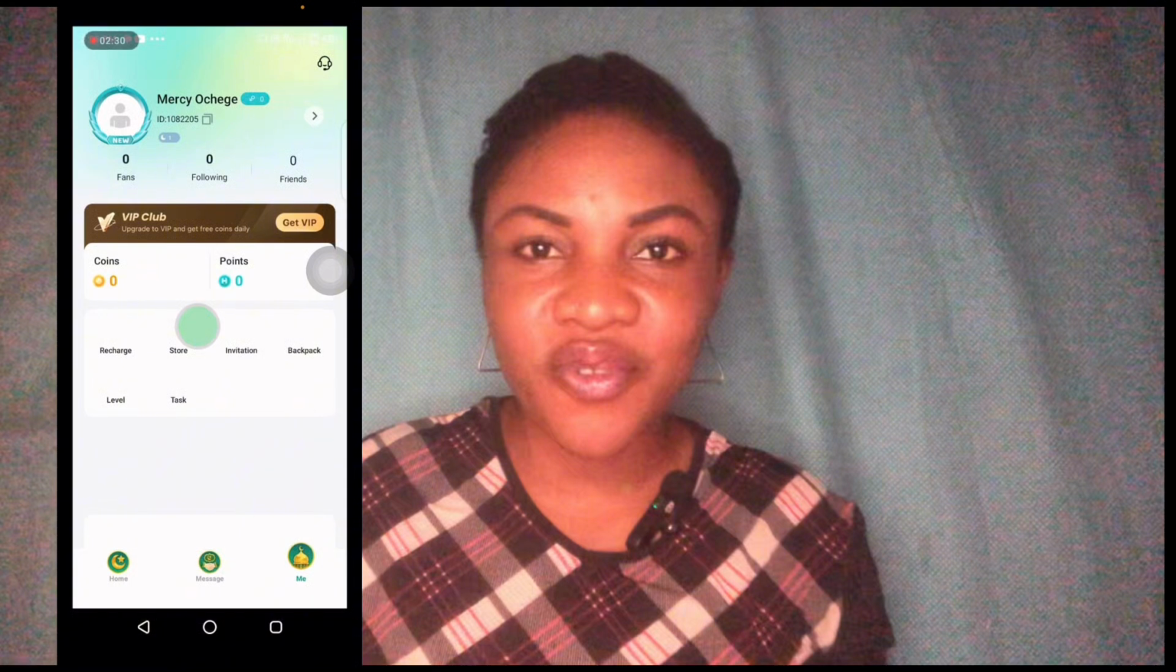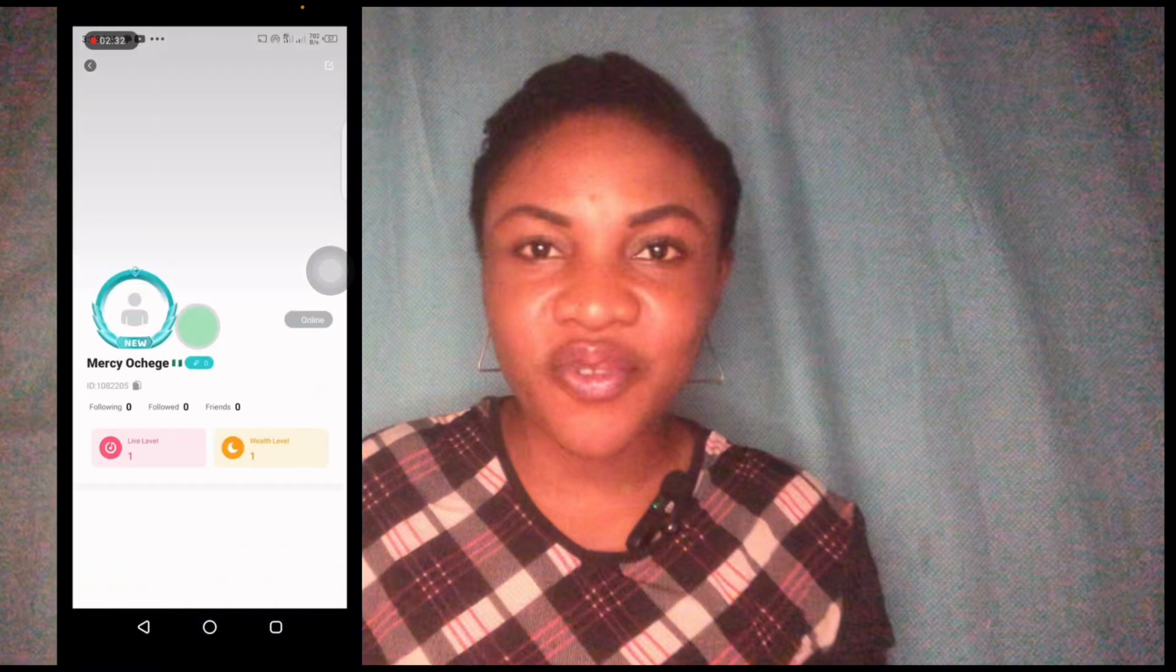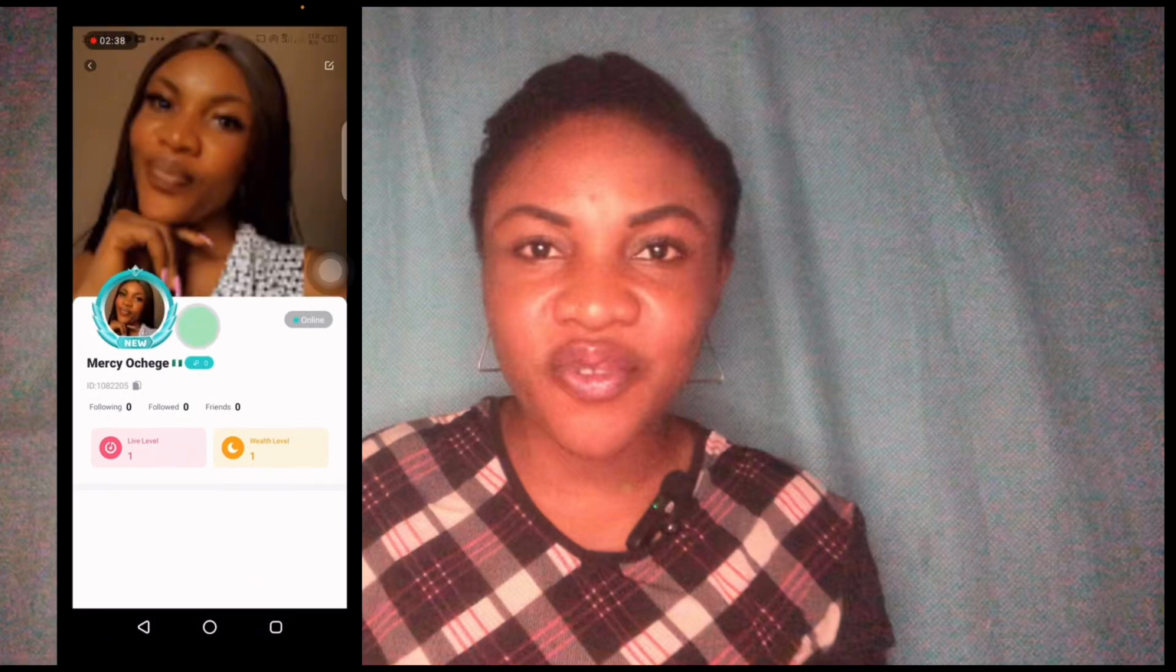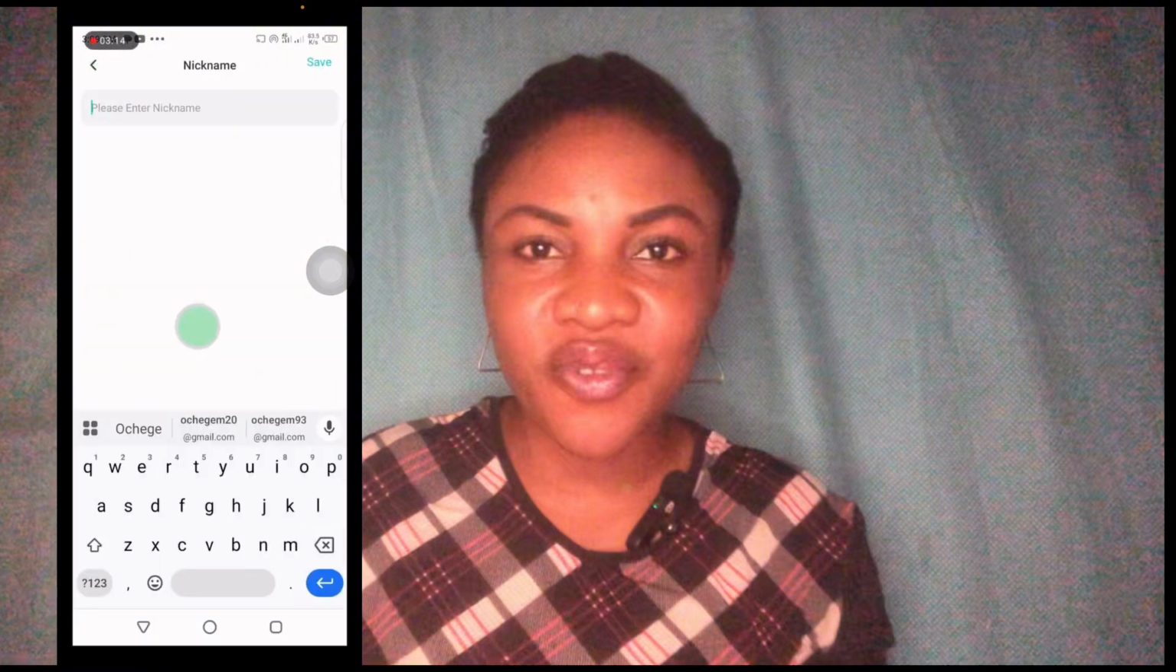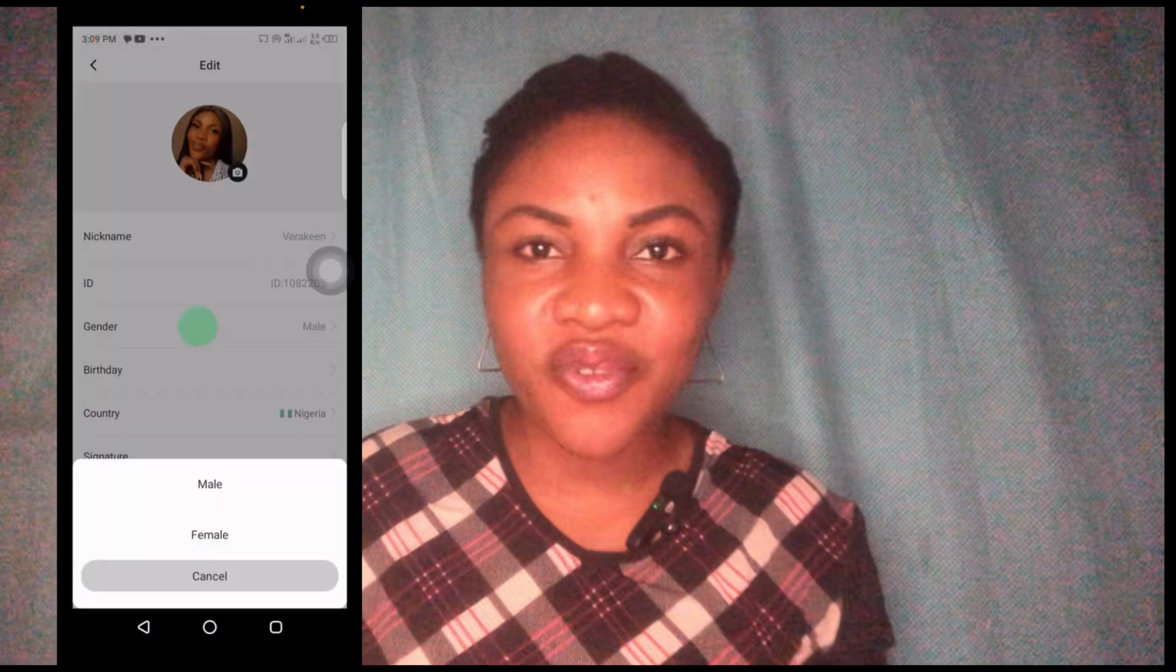When it opens up, go ahead and input a profile picture. Put in a very good, attractive profile picture. Once you are done with that, click on this pencil icon and then edit your name, if you don't want the name that Google gave to you, or you create a name. Then you can change your gender, if it's not giving you the right gender, and input your date of birth.